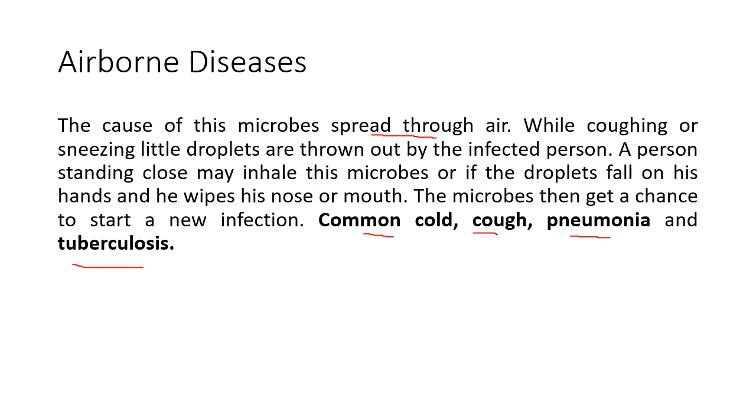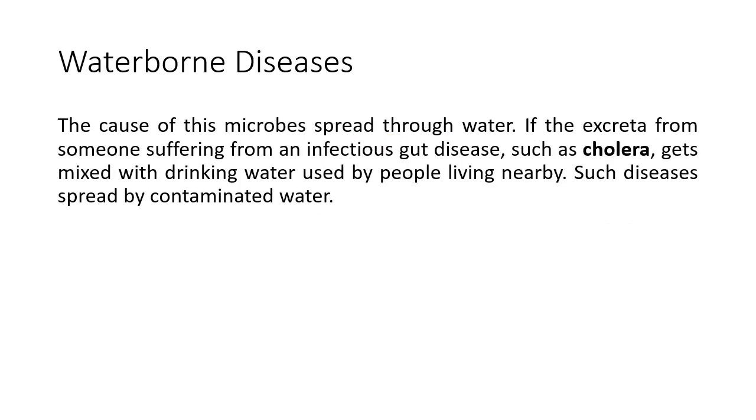Right? The next category is waterborne diseases. They spread through water. Now you know how water gets infected. It is the rainy season, so sometimes the gutters are overflowing. The overflowing water mixes with the drinking water. Or sometimes there is a spill in villages when the excreta mixes with the drinking pond.